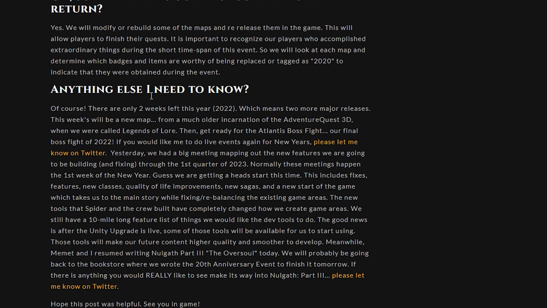That is also very important to hear, the rebalancing, because there are some places that really need rebalancing, like the catacombs. The new tools that Spider and the crew built have completely changed how we create game areas. We still have a 10-mile long feature list of things we would like the dev tools to do. The good news is after the Unity upgrade is live, some of these tools will be available to start using again. Those tools will make our content higher quality and smoother to develop.